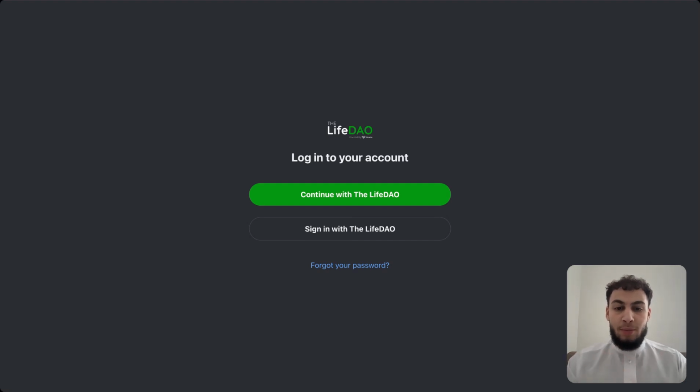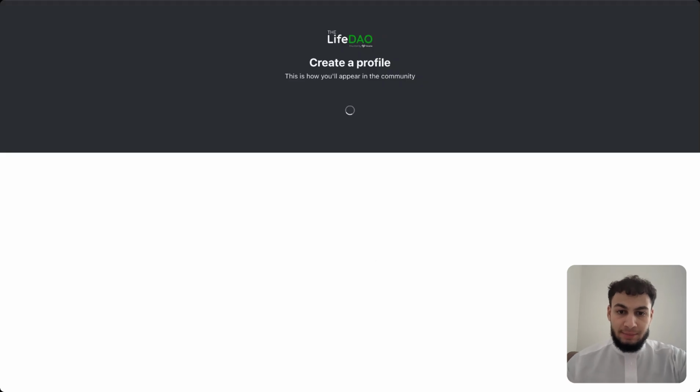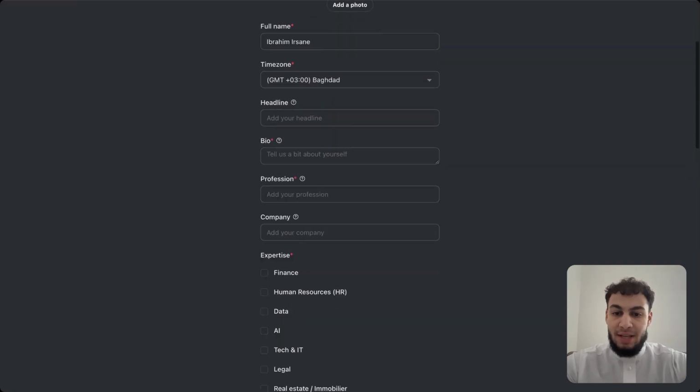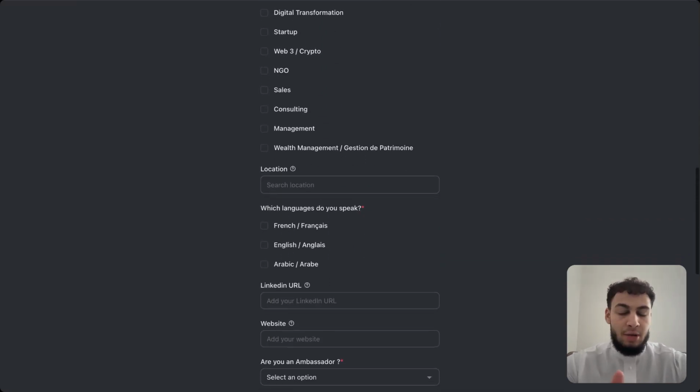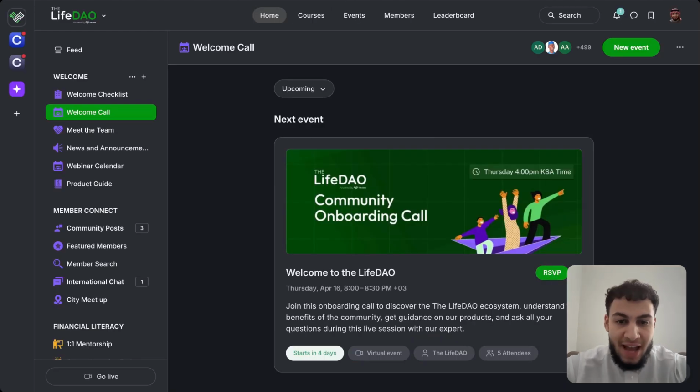Once you become a member, you'll be able to access the space directly from your dashboard. Once on the space, simply click on Continue with the Lifedao, and you will be able to create your profile. Here, make sure to add as much detail as possible about yourself so that other members can find you and understand what you do more easily. And when you finish creating your profile, you'll have access to the space.